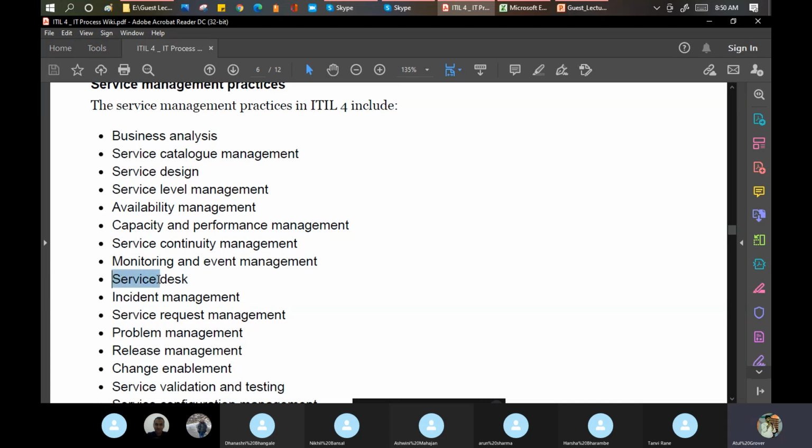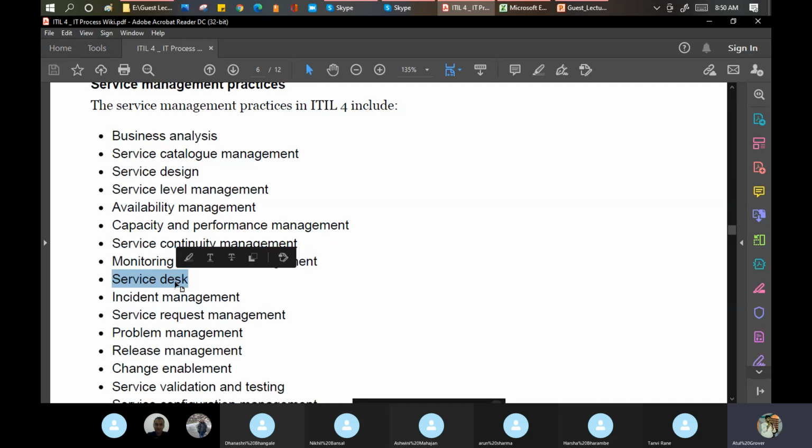See, service desk was a function in ITIL 3, but it is a practice in ITIL 4. That is the reason I said go and find out the difference between the process and the practice. And going forward, your way of thinking should be 360-degree, not 180.